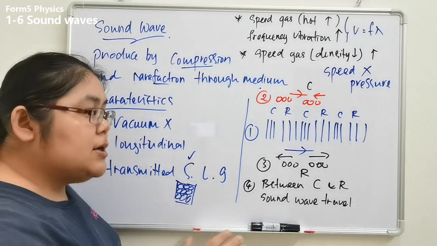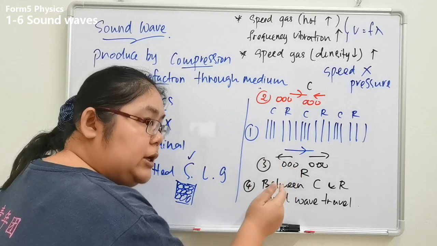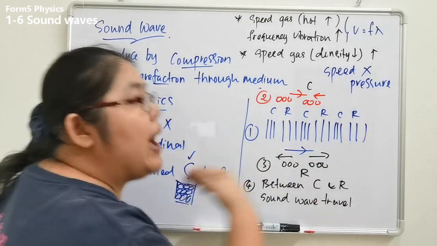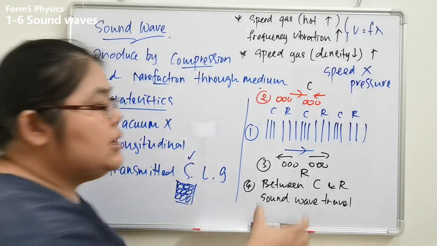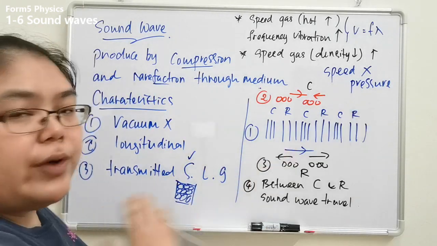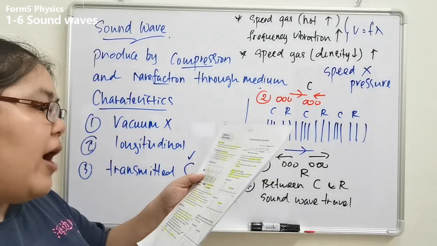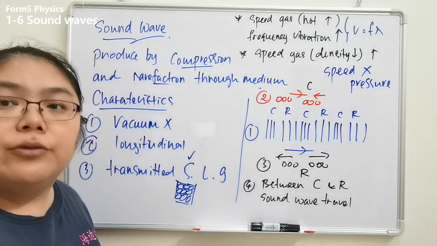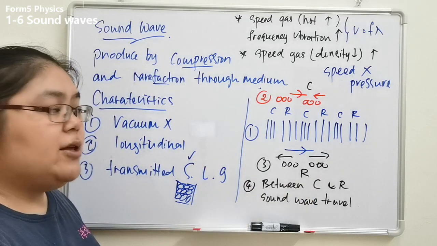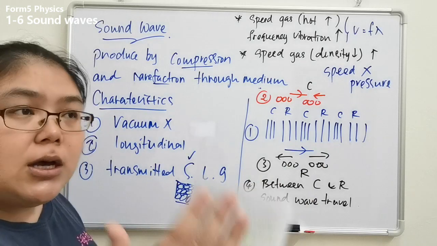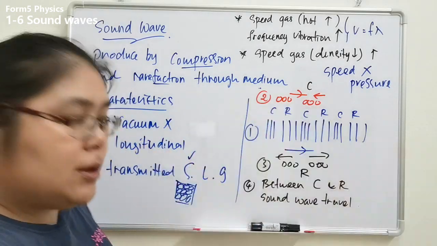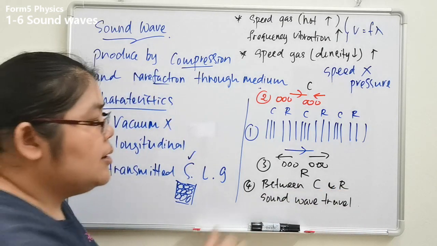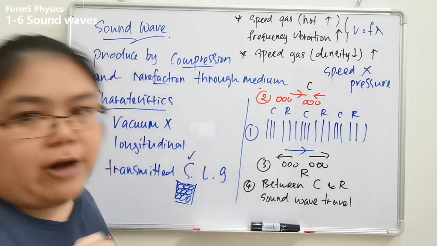The reverse sentence means when a molecule moves forward, another part of the molecule moves backward. Now you find this part of the molecule is far away from each other. When they're far away from each other, this part creates what region? Rarefaction region. Then after that, you must say these two regions must be continuous and repeated. So between the compression and rarefaction travelling repeatedly, sound wave can travel.